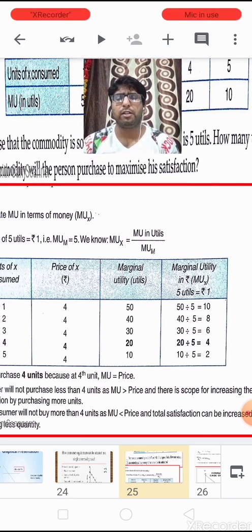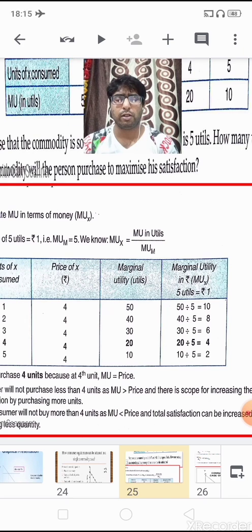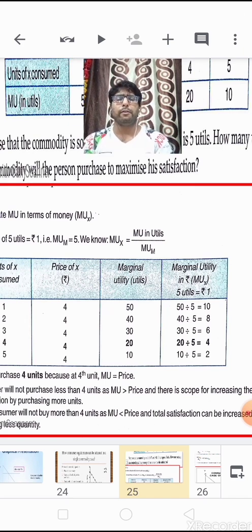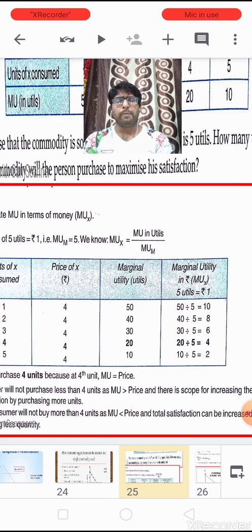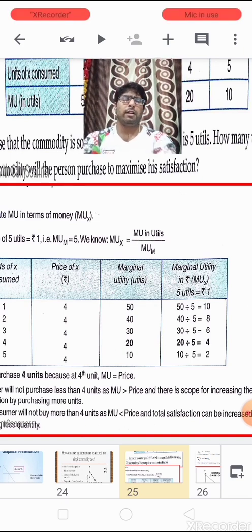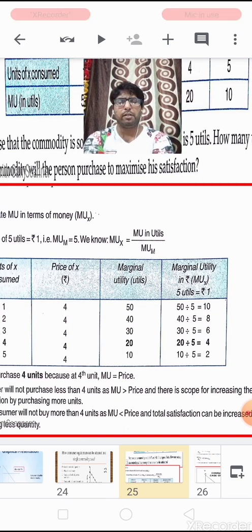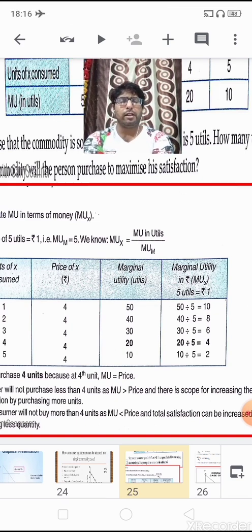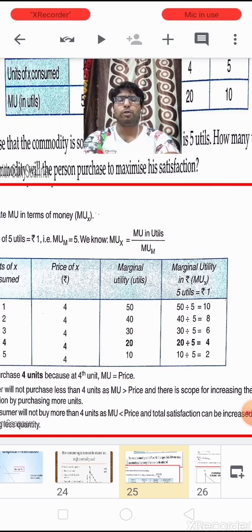That is why 50 divided by 5 is equal to 10, and 40 divided by 5 at the second unit is 8, and 30 divided by 5 is 6 at the third unit, and 20 divided by 5 is 4 at the fourth unit, and 10 divided by 5 is equal to 2.